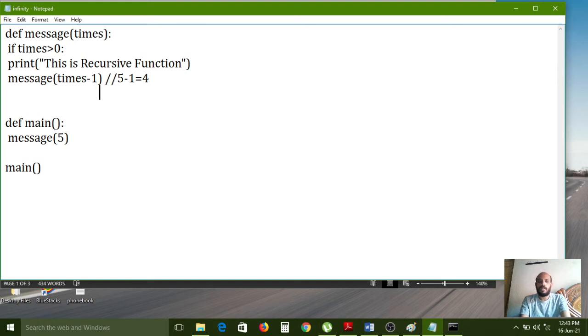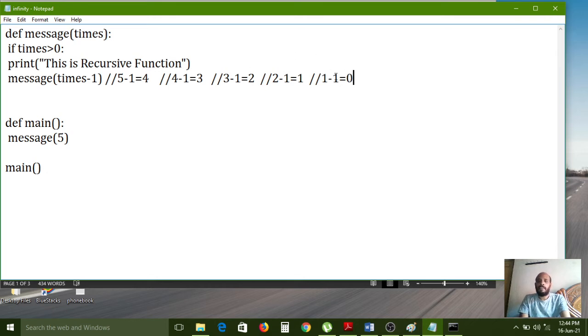Carefully observe, for the next iteration, 4 minus 1 is 3. Again 3 minus 1 equals 2. Again 2 minus 1 equals 1. Again 1 minus 1 equals 0.